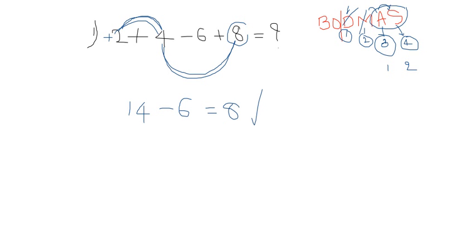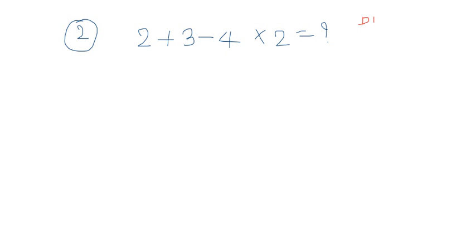So the next question, the second question. Here the problem is 2 plus 3 minus 4 into 2. What is the solution for this? Can you tell me the solution? According to the BODMAS rule, we start with D M A S: division, multiplication, addition and subtraction. First there is division, but no division is there, so just remove that.